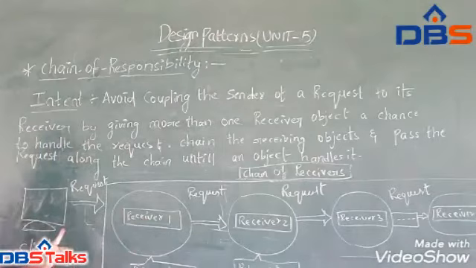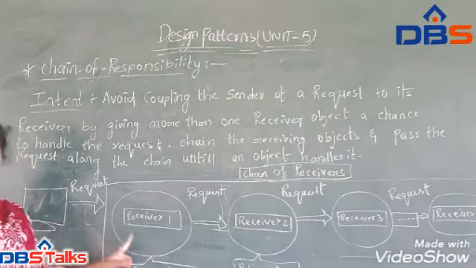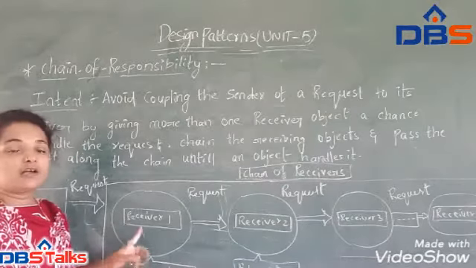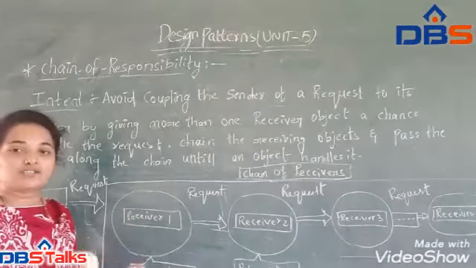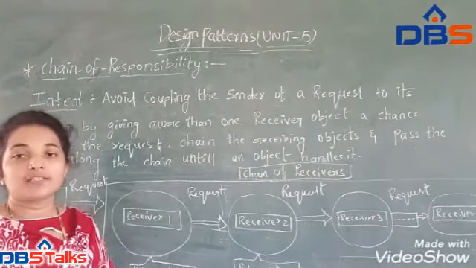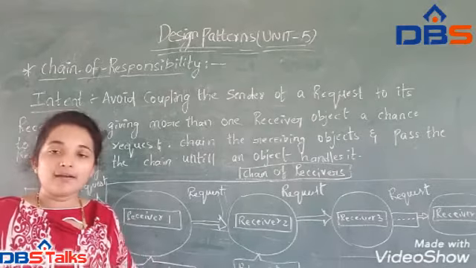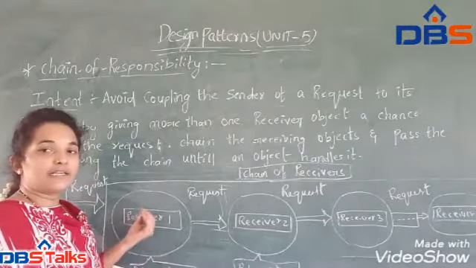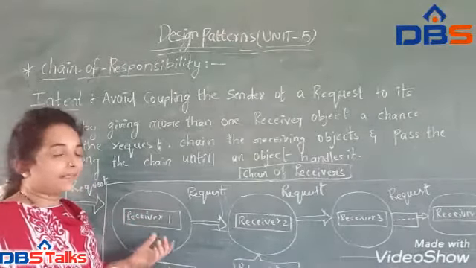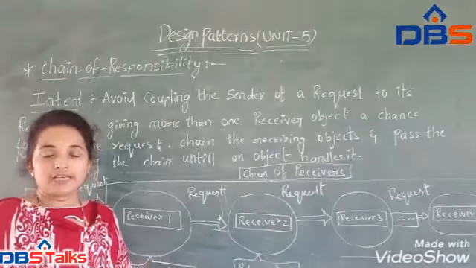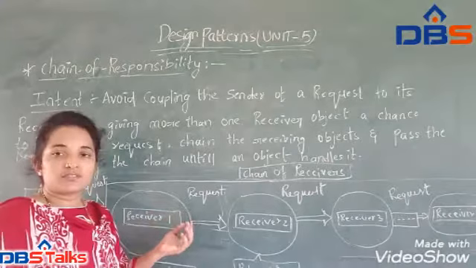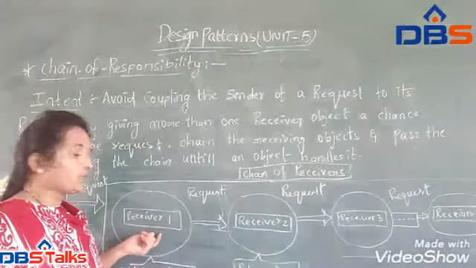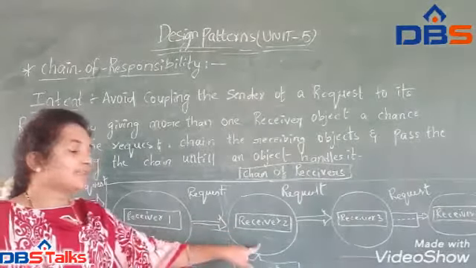Now the client provides the request to receiver 1. After receiving the request, receiver 1 checks whether it has the capacity to handle it or not. If it has the capacity, whatever processing is needed occurs here. After processing is completed, receiver 1 checks whether further processing is necessary. If it is necessary, the request is sent from receiver 1 to receiver 2.